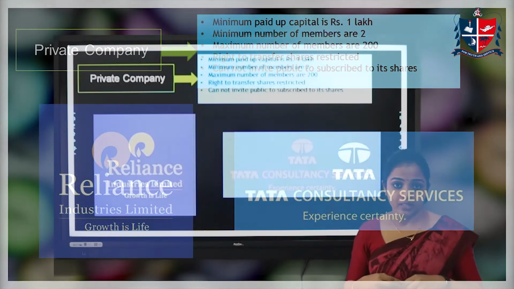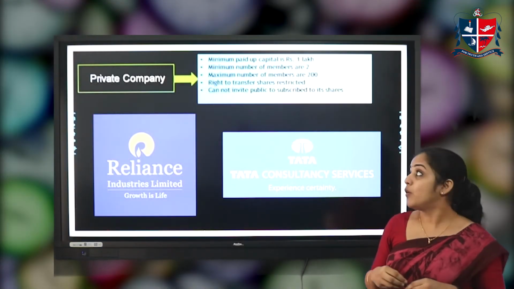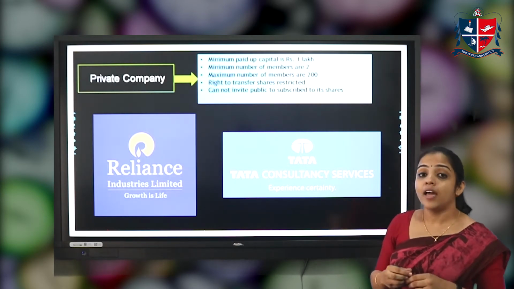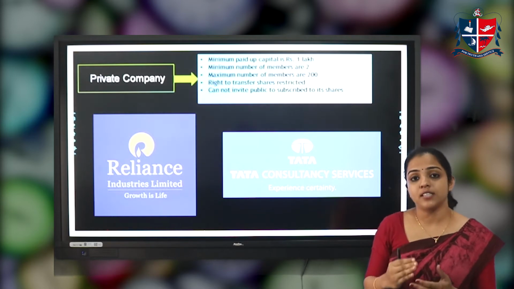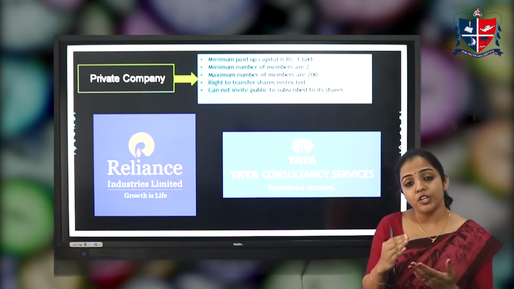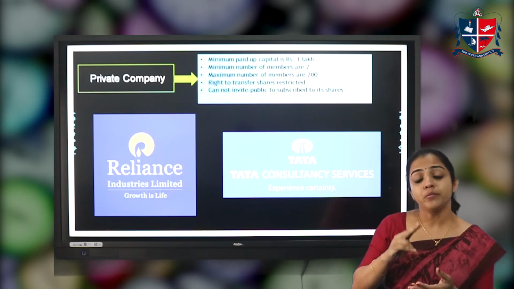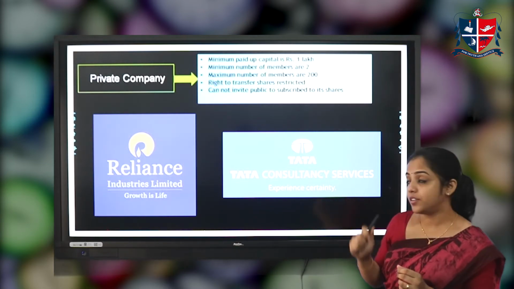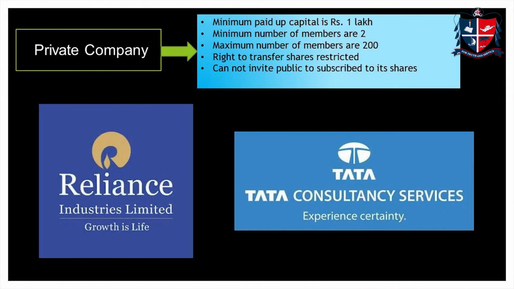What is a private company? A private company is one having a minimum paid up capital of rupees 1 lakh, and here the members are limited. To constitute a private company, a minimum of 2 members is necessary, and the maximum limit is 200.